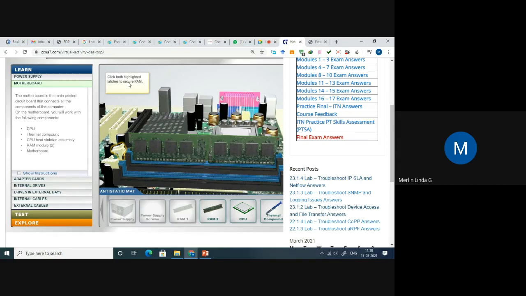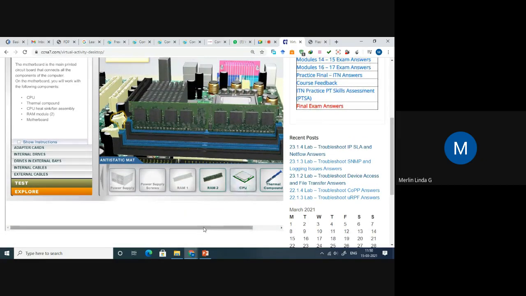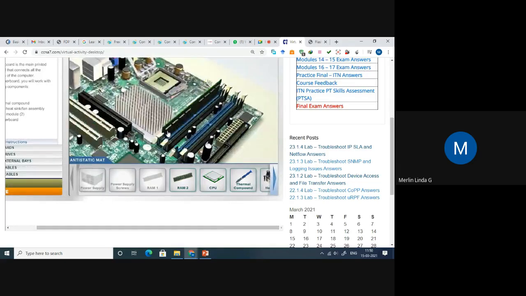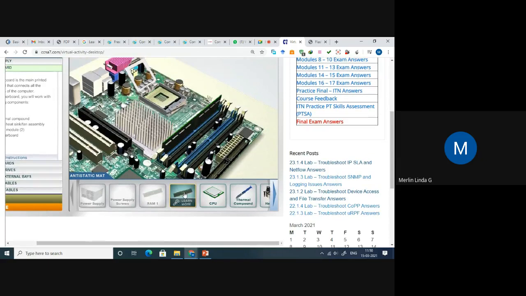So we just have to click. One more highlighted latch is there. Just a minute. I have to move my screen. See, if you click that, it will close the top and bottom of the RAM, and it will be positioned in the specific place. Now I have given RAM.